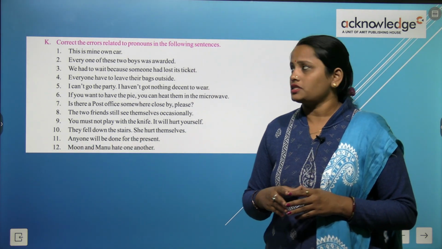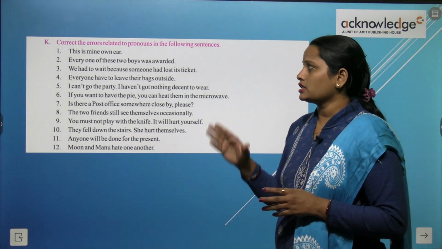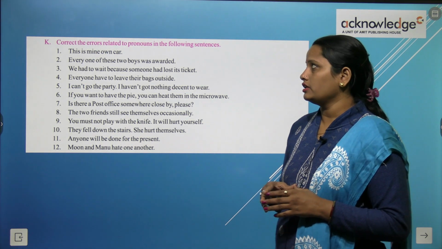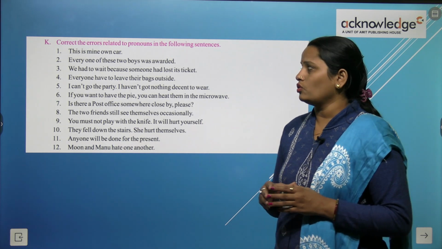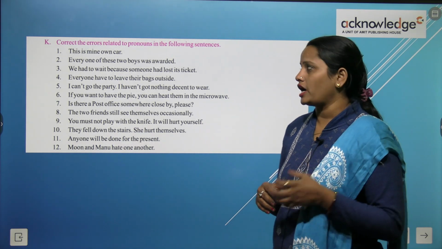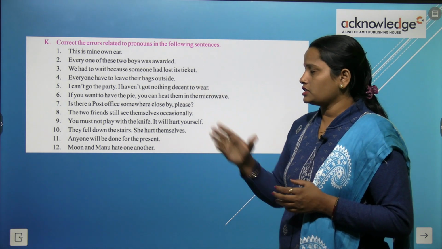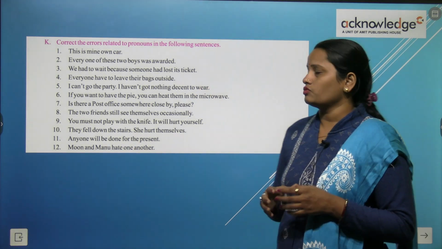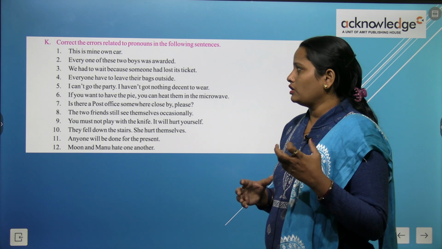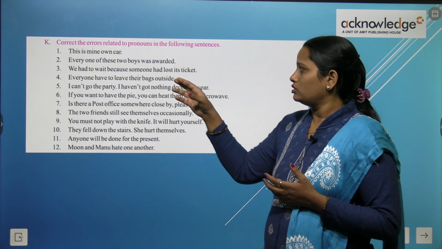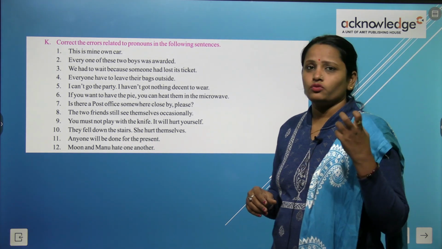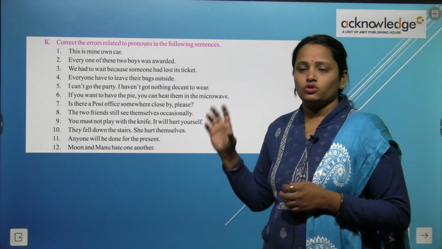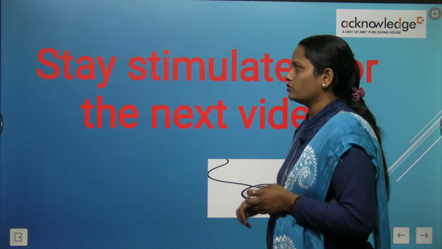Now the next exercise is K exercise, and here we have to correct the error related to pronouns in the following sentences. So this is my own car की जगह आप लिखेंगे this is my own car. Next, every one of these boys was awarded. Every one of these two boys were awarded. So children, like this complete the rest of the work.